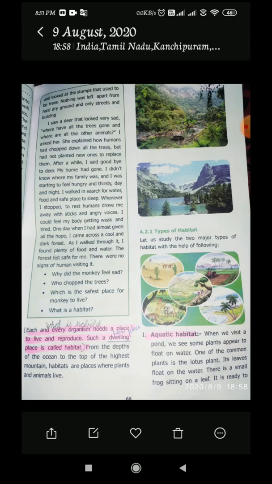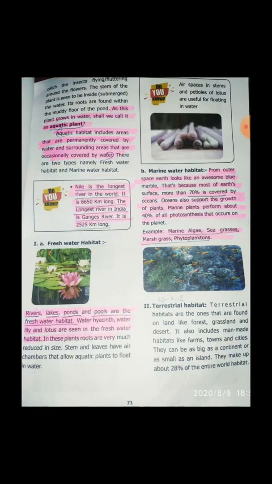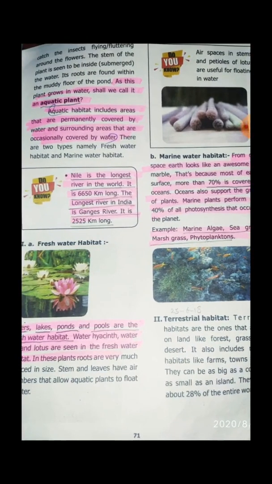The lotus leaf is floating on the water, with frogs on it and insects fluttering around the flowers. The stem of the plant is seen inside the water. Yes, the lotus flower stem is seen inside the water.